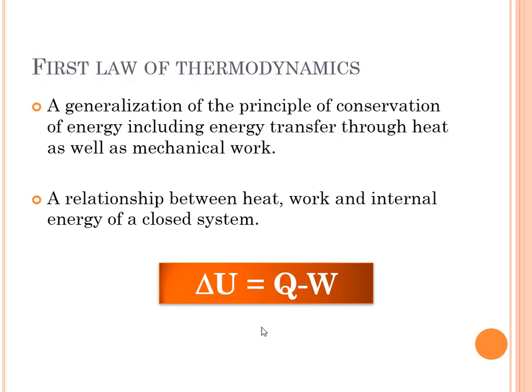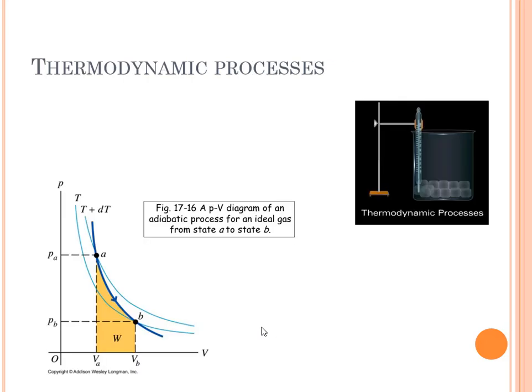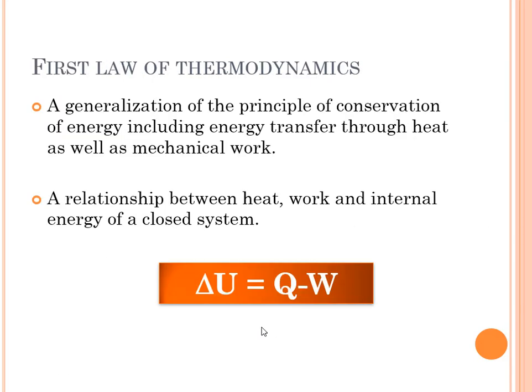We have delta U. Delta U there is the change in internal energy. So that's the final internal energy minus the initial internal energy equals Q. Q is the heat added to the system. And then minus W, that is the work done by the system. Now you have to remember sign conventions also in dealing with thermodynamics. Okay, let's analyze the signs.